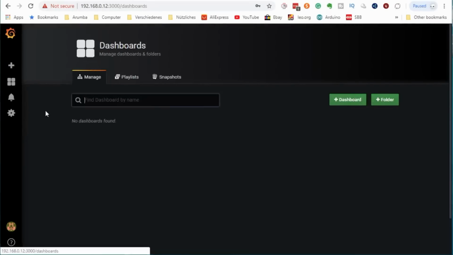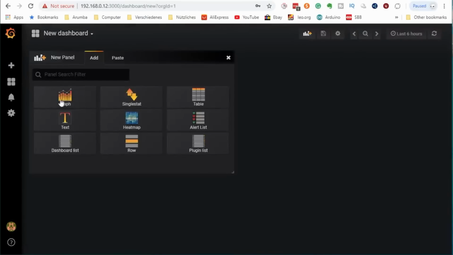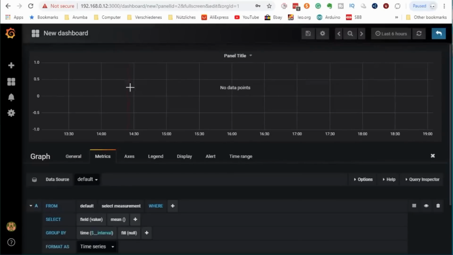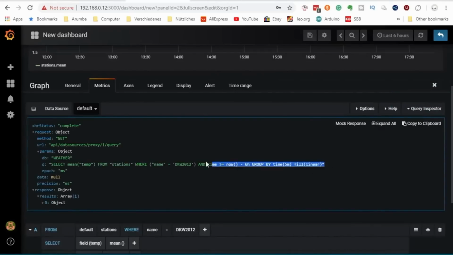We call it weather. Of course, it is empty till we add a panel. The first is outside temperature, and we edit the panel data. The source is our only measurement called stations, and because our weather station has the name DKW 2012, we have to put this information into the where clause. We do not want to read data from other sensors like the XT200 or the Oriole. SQL lovers can look at the query inspector to see what happened.